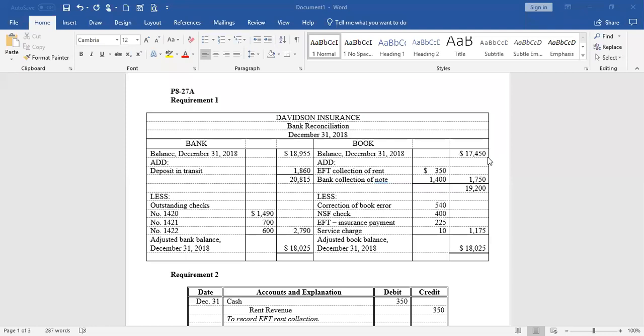Now, you could see listed on our bank reconciliation, we have a column that says bank. So that's where we're going to reconcile the bank statement balance. We always start with the ending balance from the month. That's what we want to prove.